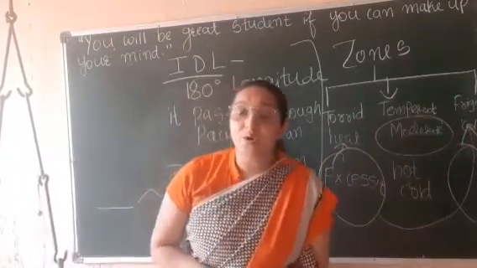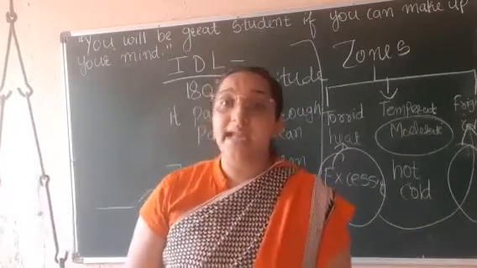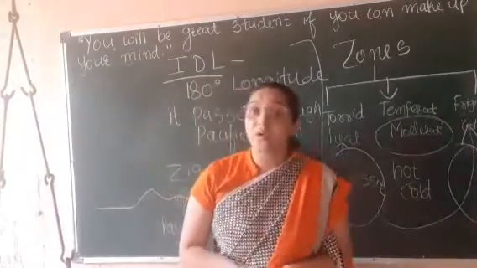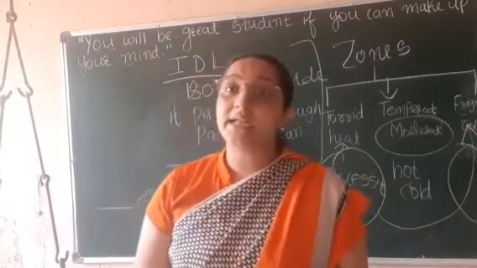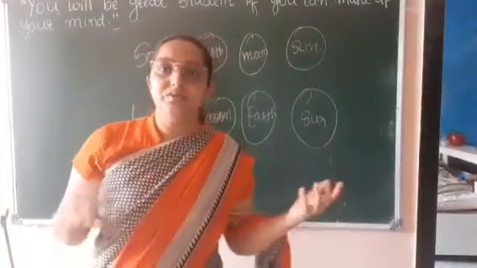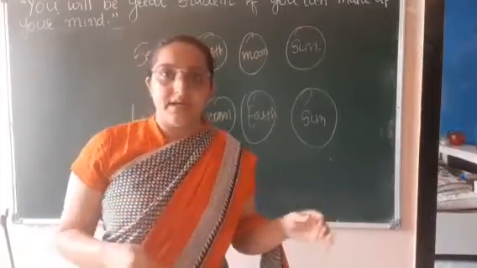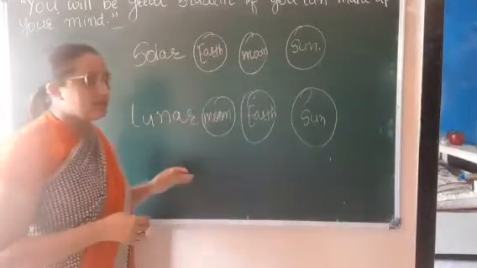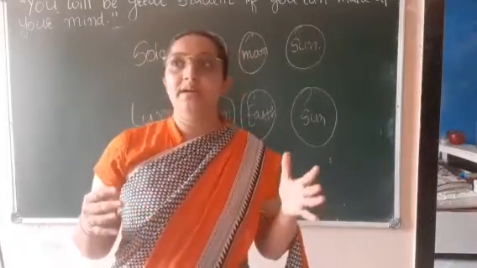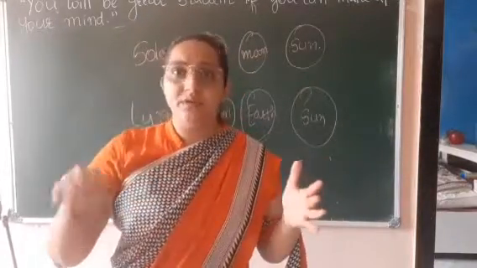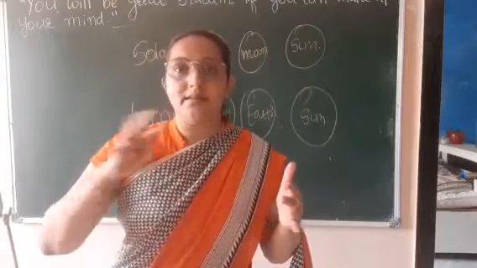Now students, we are going to learn about day and night. What are we going to learn about? Day and night. How day and night takes place. Now students, we are going to learn about eclipse, right? First we will talk about solar eclipse. Now solar eclipse, right? This happens because of the movement of the earth and the moon.